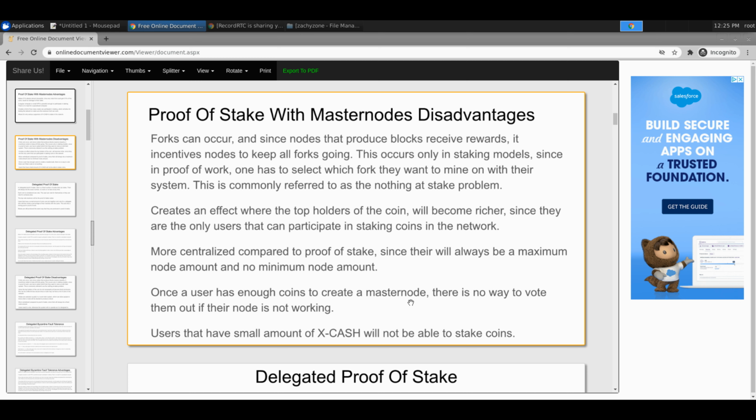And then what I don't like about that also is it turns it into mining, the economics of it, so to speak, where once you have a node, if let's say you had 100 million Xcash for a node, then you would get maybe 1 million a month. Unless you're planning on buying a second one, you're probably not going to keep it.